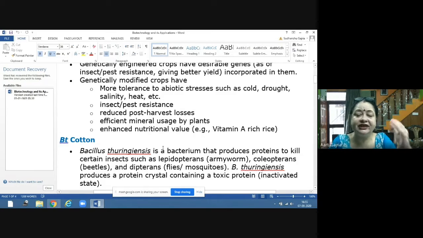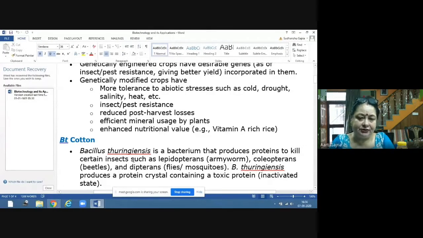So these genes express themselves by the formation of proteins, and the proteins which are formed from these genes are capable of killing certain insects, such as lepidopterans, armyworm, coleopterans, beetles, and dipterans, flies and mosquitoes. So these are the pest insects which can cause diseases in the plant.